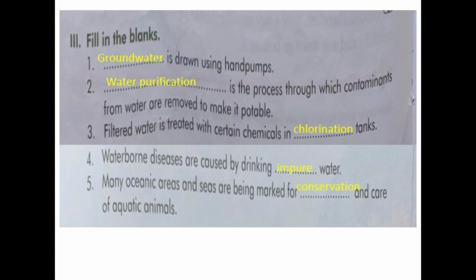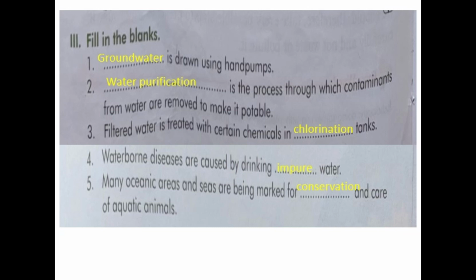Our next exercise is fill in the blanks. Number 1. Dash is drawn using hand pumps. Correct answer is groundwater. Number 2. Dash is the process through which contaminants from water are removed to make it potable. Correct answer is water purification. Number 3.